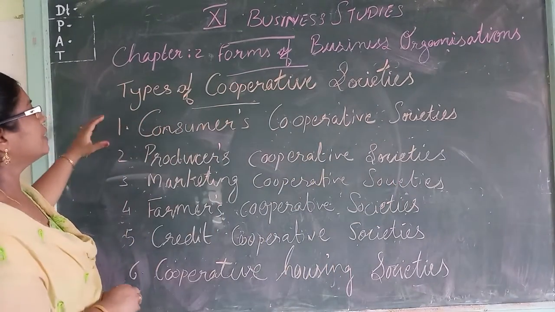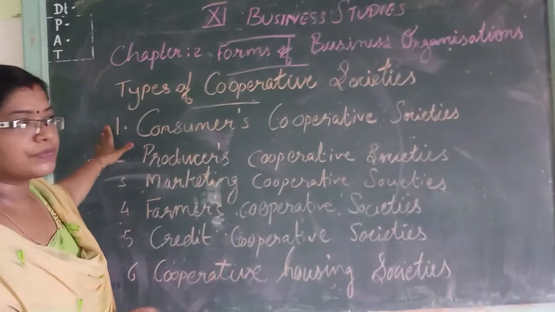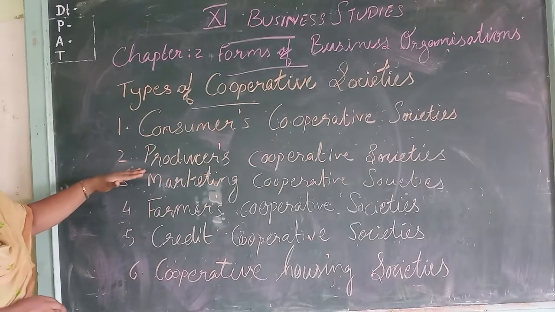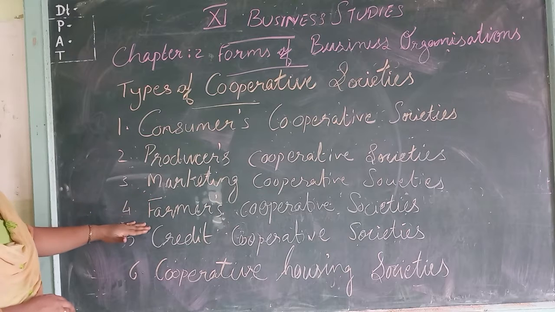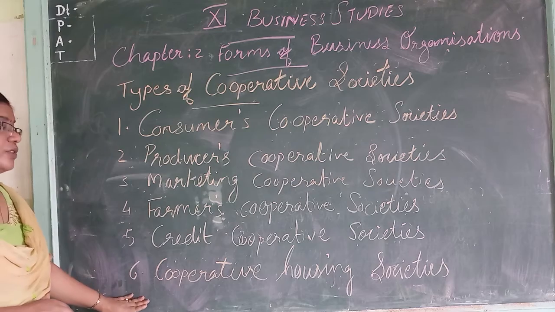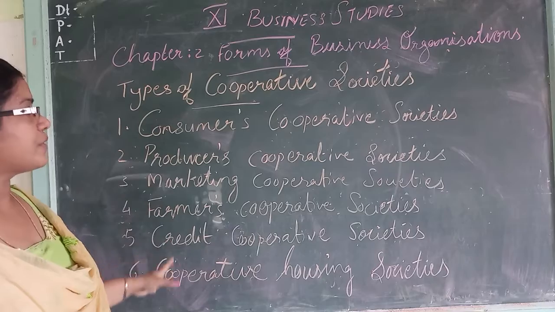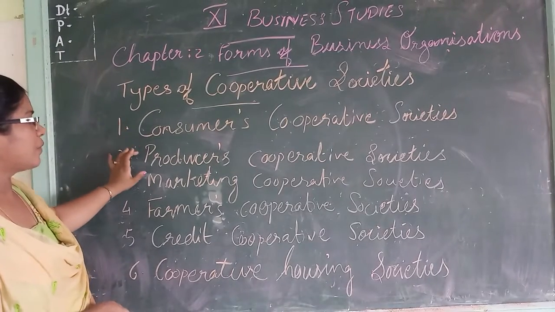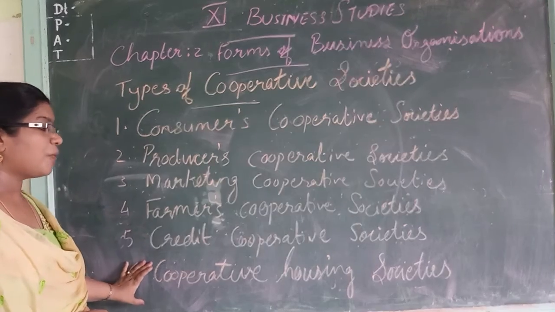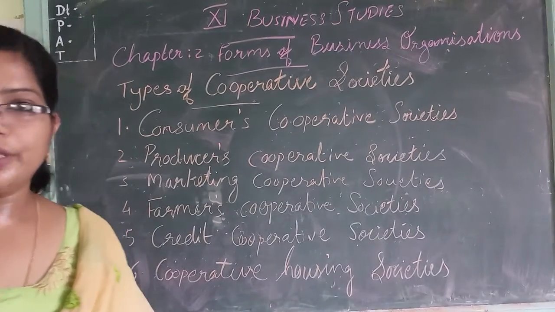So here 6 types of cooperative societies are mentioned. First one, consumers cooperative societies, producers cooperative societies, marketing cooperative societies, farmers cooperative societies, credit cooperative societies, cooperative housing societies. These are the different 6 types of cooperative societies.